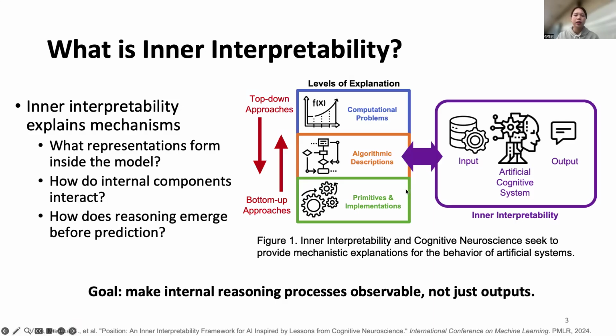This brings us to inner interpretability. Unlike existing explanation methods, inner interpretability seeks to explain the actual mechanisms. What representations form inside the model? How do internal components interact? Or how does reasoning emerge before prediction? In other words, instead of explaining outputs, we try to understand the internal mechanisms that produce those outputs. So interpretability moves from explaining decisions to explaining reasoning itself.